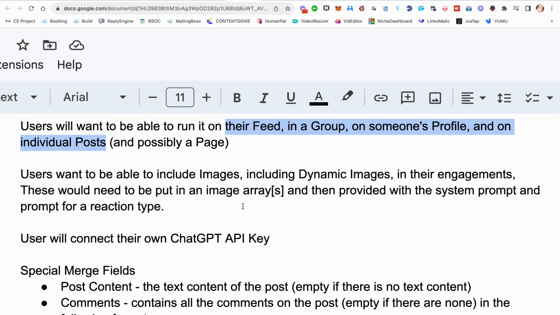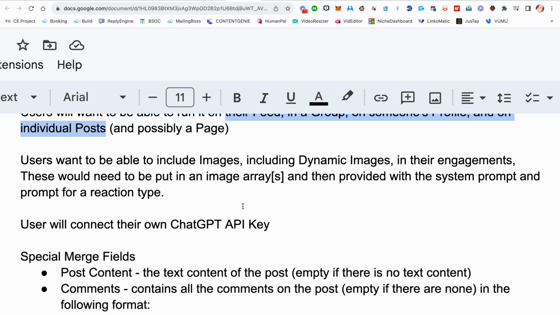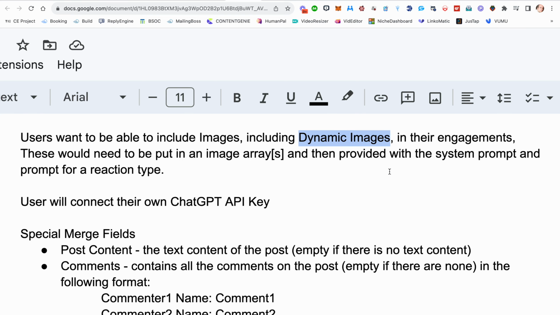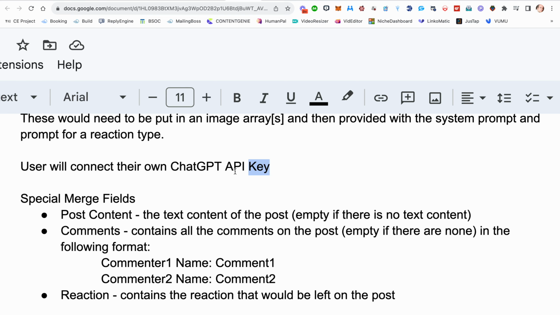Users are going to want to be able to put in images, including dynamic images, in their engagements. And we'll do an image array, and then, provided in the system prompt and a prompt for reaction type, it'll pick the image. We'll use Nifty Images. We already use that for dynamic images in Genius birthday posts, and it works fantastic. Users will need to connect their own ChatGPT API key. All right.